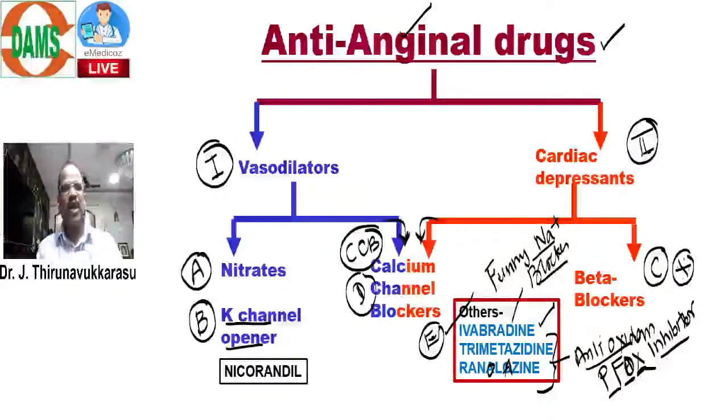Okay. So the outline of anti-anginal drugs: we have the nitrate group of drugs, we have beta blocker, we have CCB, and we have potassium opener like nicorandil, and then ivabradine is a sodium blocker, and trimetazidine and ranolazine are called antioxidants, the so-called pathway of fatty acid oxidation inhibitors.